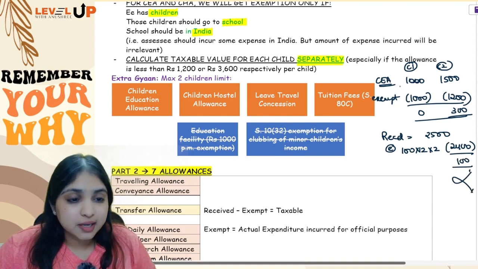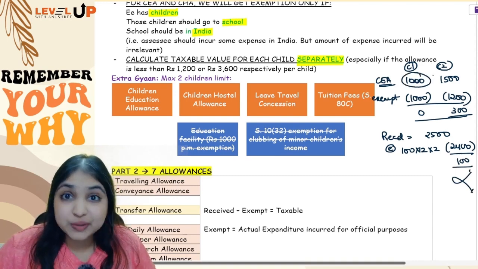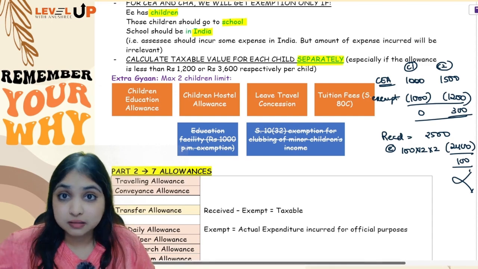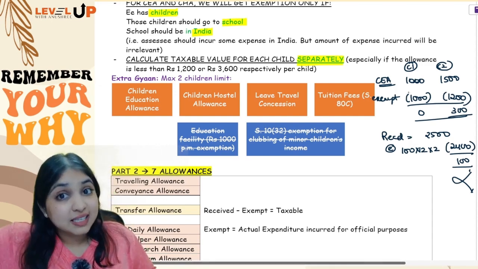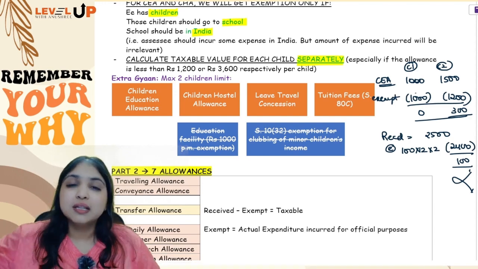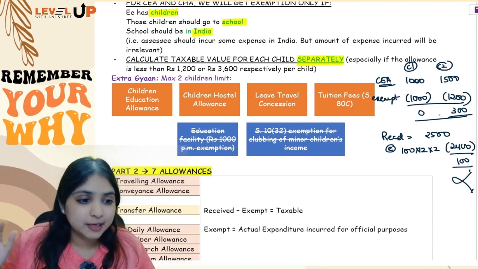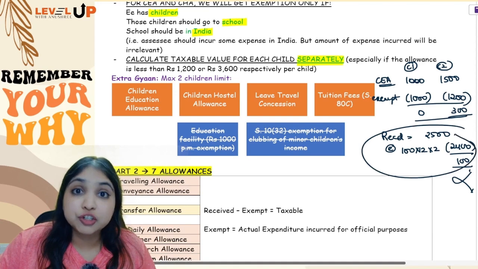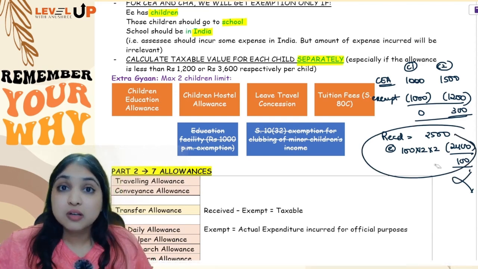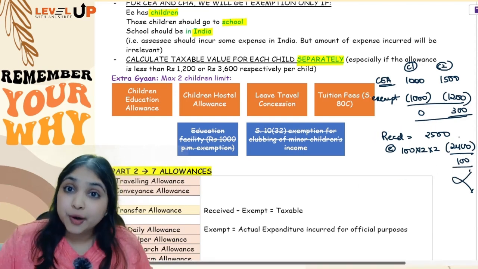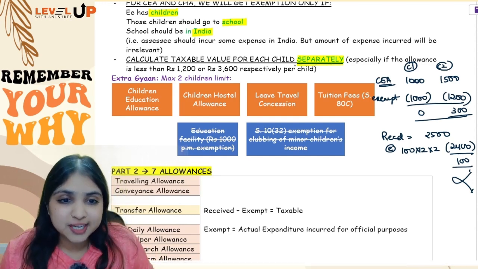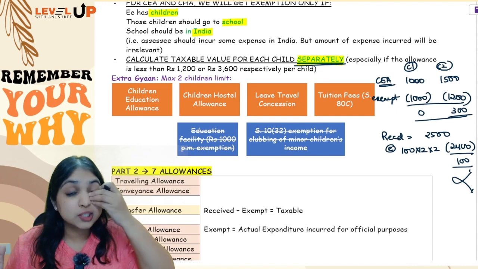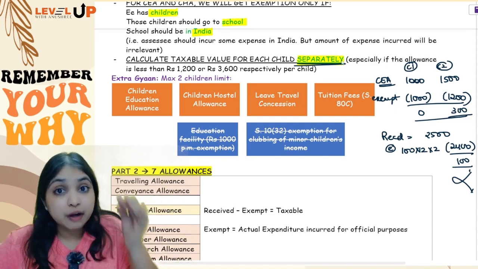So especially whenever the amount of allowance received is less than the 1200 number for children education allowance, or if it is less than 3600 for hostel allowance, then remember to do for each child separately, because otherwise if you do for children together, then you will end up getting a wrong answer. So remember this point for both children education allowance also, hostel allowance also, do for each child separately. It will not take you too much time, but it will ensure that your answer is 100% accurate.